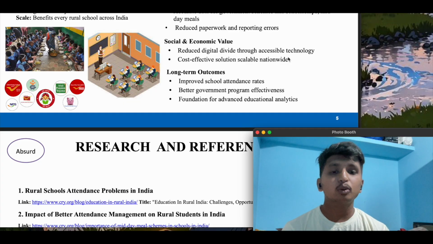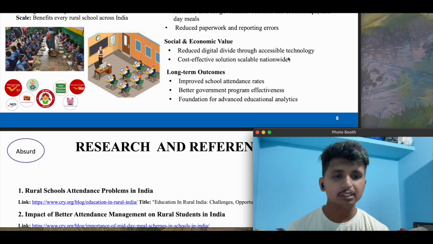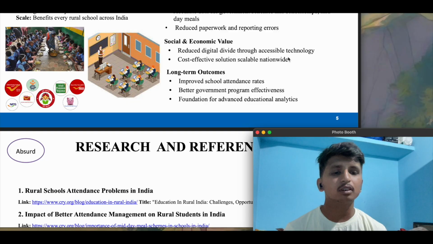For government program effectiveness, as in the problem statement itself, the recorded student attendance has to be provided to government agencies for various schemes like scholarships, midday meals, etc. This can be easily provided through our software, which uploads the recorded attendance at given intervals of time, like 2 months or 3 months.